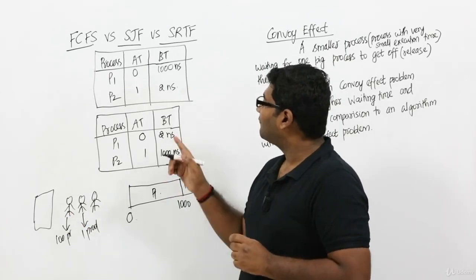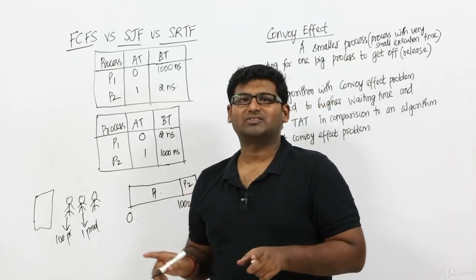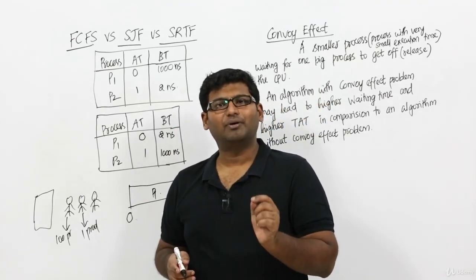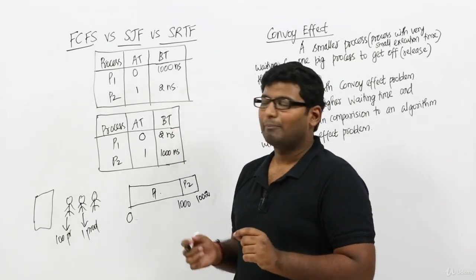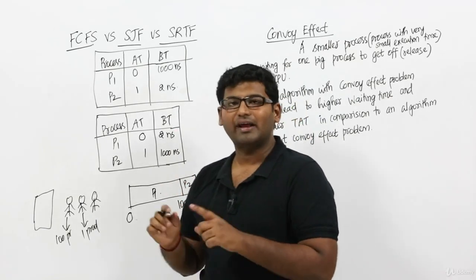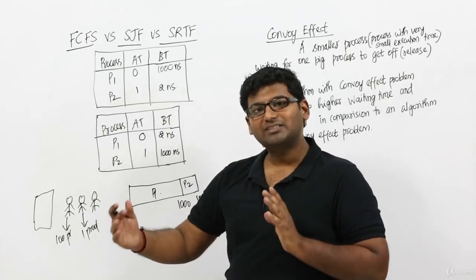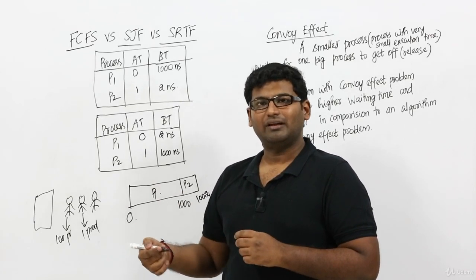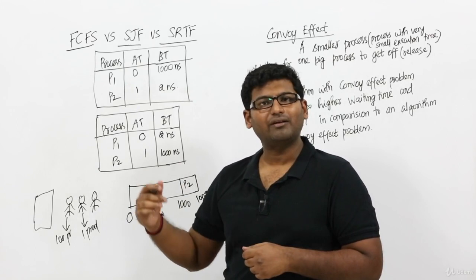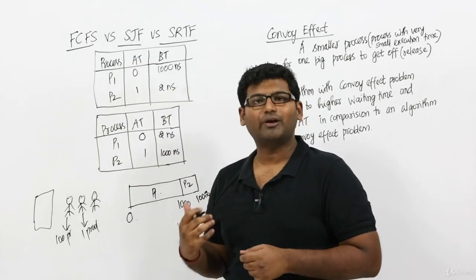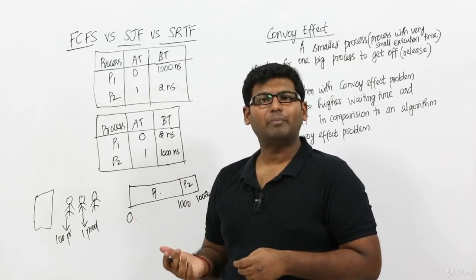The definition of SJF is: among the arrived processes, the process with the shortest burst time will be scheduled first. The important keyword here is among the arrived processes. Now, what if a process with a bigger burst time arrives first? In that case it will be scheduled, right? And SJF is a non-preemptive scheduling algorithm. Even if a smaller process comes next, the bigger process will not be preempted.